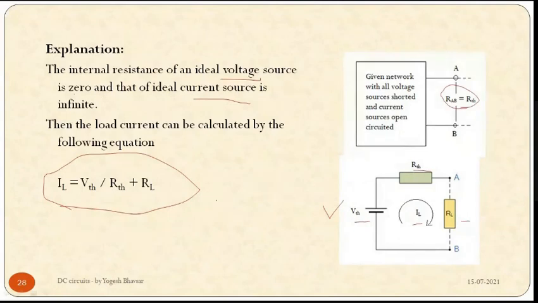Otherwise it is VTH by RTH plus RL. So this is the explanation for Thevenin's theorem.